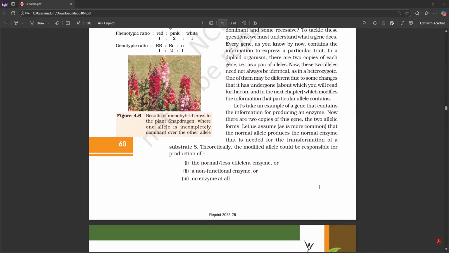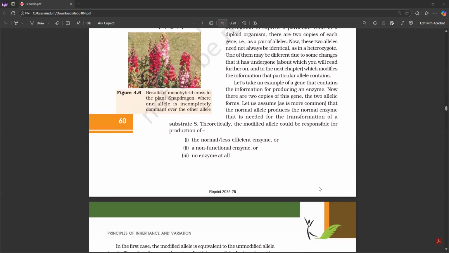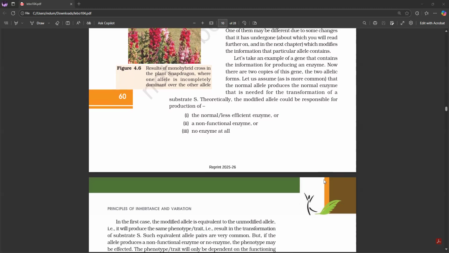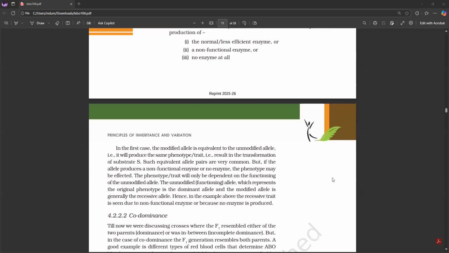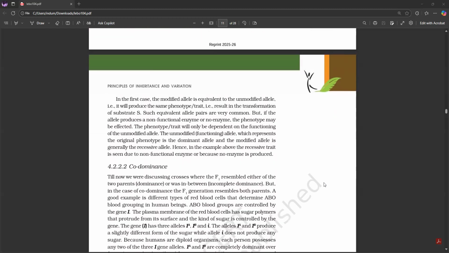Let us take an example of a gene that contains the information for producing an enzyme. Now, there are two copies of this gene, the two allelic forms. Let us assume that the normal allele produces the normal enzyme that is needed for the transformation of a substrate S. Theoretically, the modified allele could be responsible for production of the normal or a less efficient enzyme, a non-functional enzyme, or no enzyme at all.